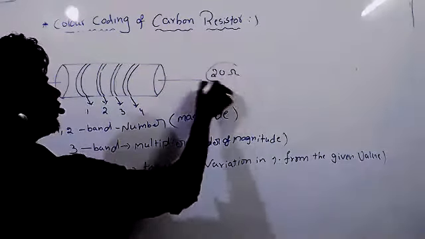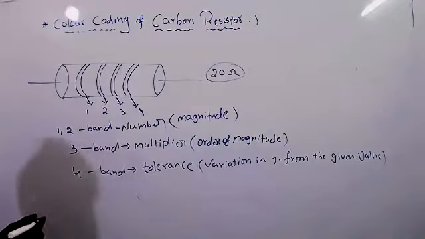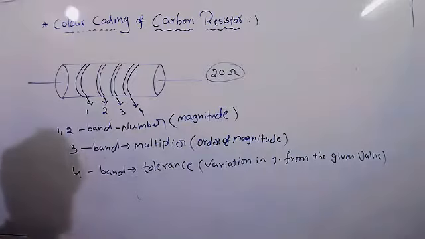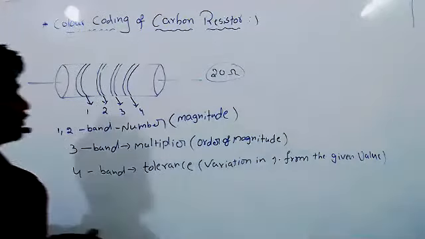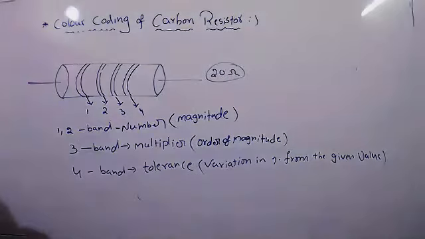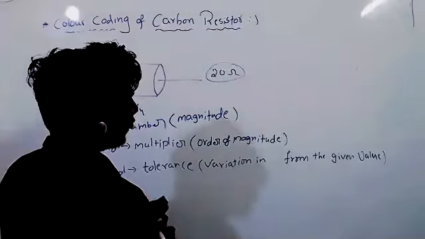So if it is the given value, some of the resistance we have to remove, like tolerance will be there. So for the given value. Can you read what you've written in that bracket? Variation in percentage from the given value.